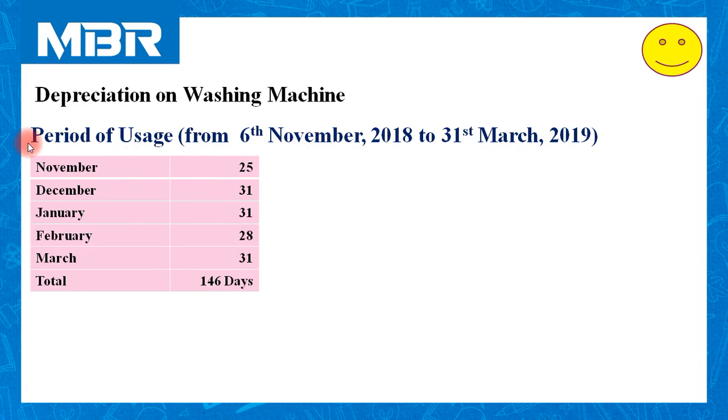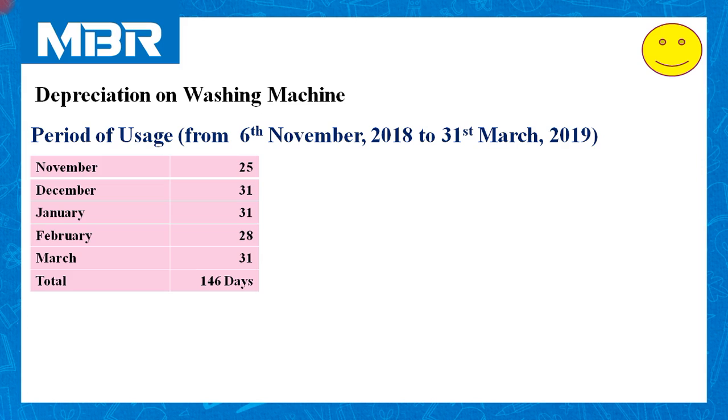period of usage. During November, these machines were used for 25 days. You can calculate that it is purchased on 6th. So out of 30 days in the month, the usage of these machines were begin on 6th.